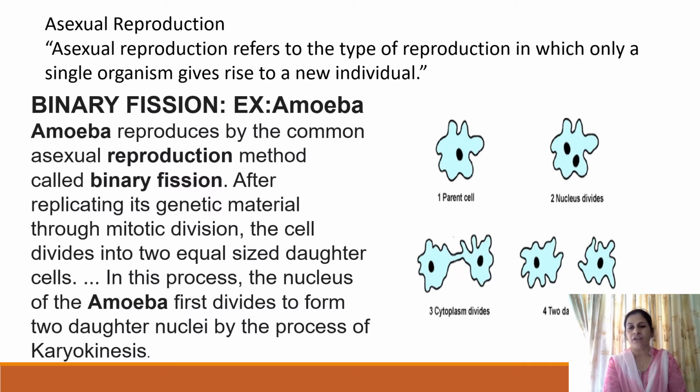Amoeba is a unicellular organism. Its nucleus divides by mitotic division, leading to the formation of two daughter nuclei. This is followed by division of the cytoplasm, and two equal-sized daughter cells are produced by the process of karyokinesis, that is, division of the nucleus. So a single parent cell of amoeba divides to form two daughter cells, and those two daughter cells behave as the new offspring.